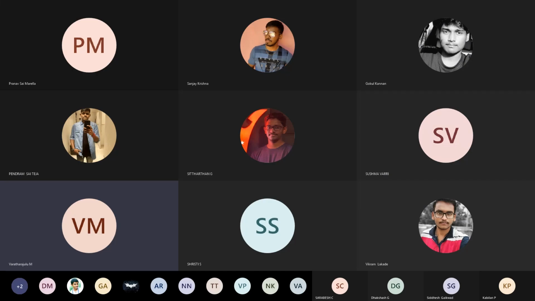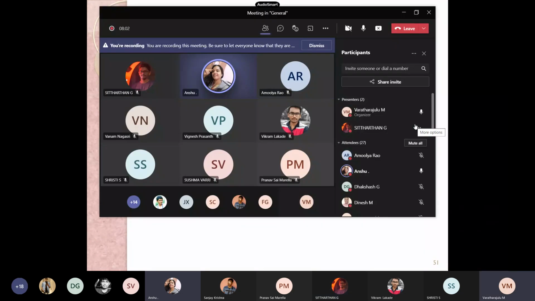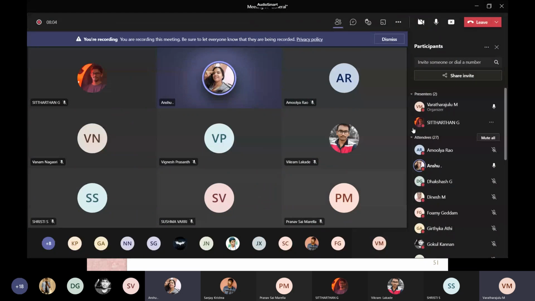Have you found the condition for doing LU decomposition? Yes, sir. Go ahead. If A has an LU decomposition, then its leading submatrices have non-zero determinants. That's the condition of LU decomposition.